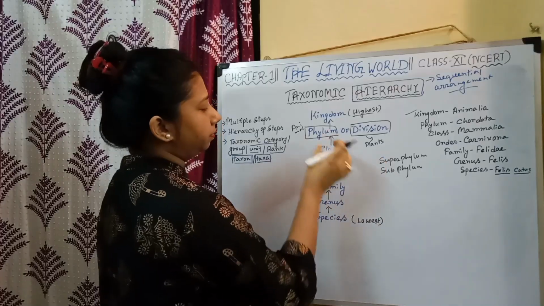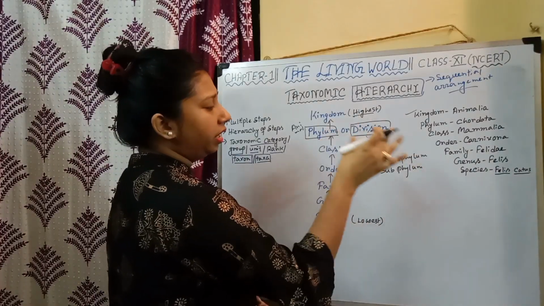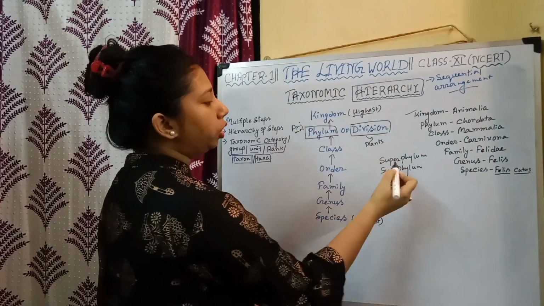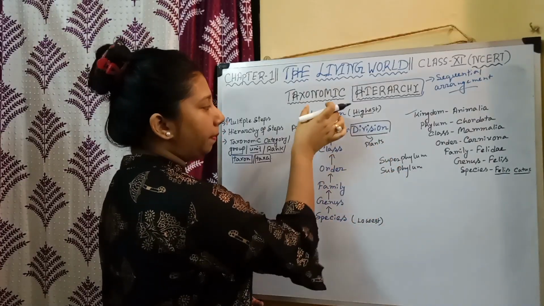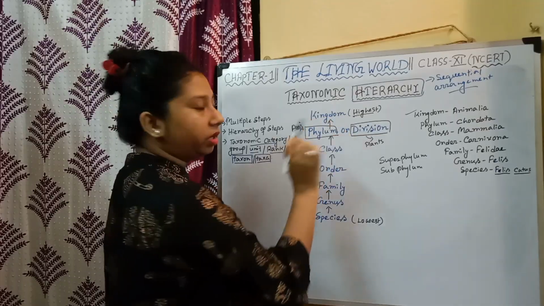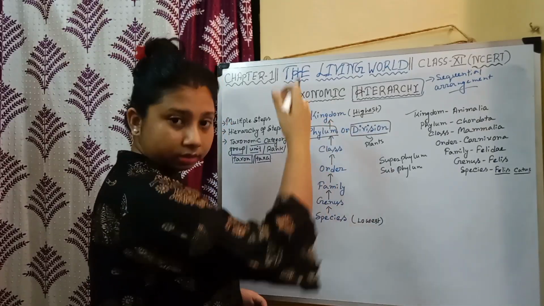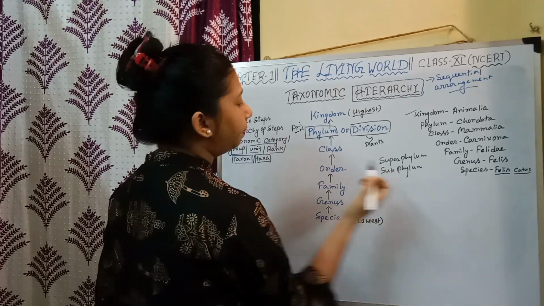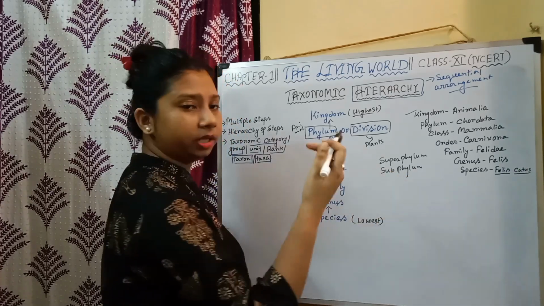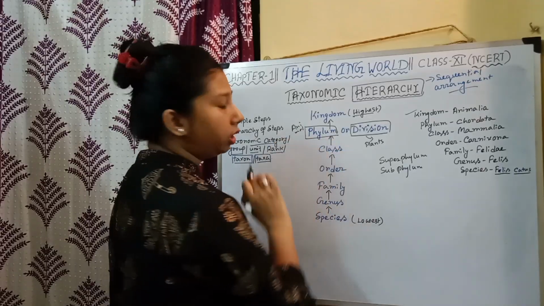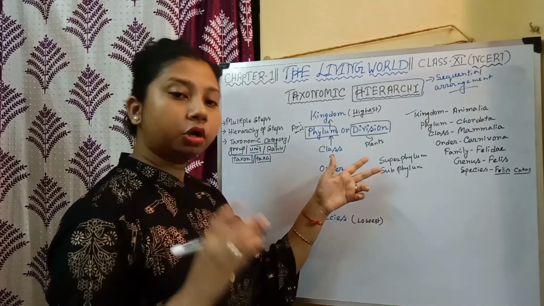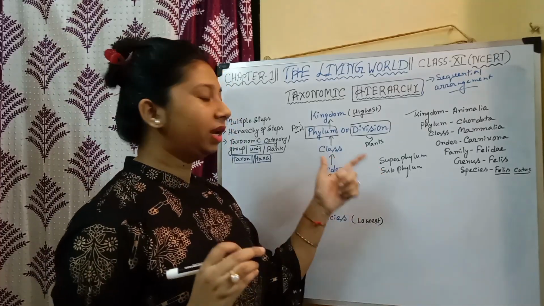Superphylum is a relatively larger taxonomic category than phylum. It will be written before the phylum and after the kingdom in this ascending order. And sub means inferior, so subphylum is a relatively lower category just below the phylum. So superphylum and subphylum are also taxa.